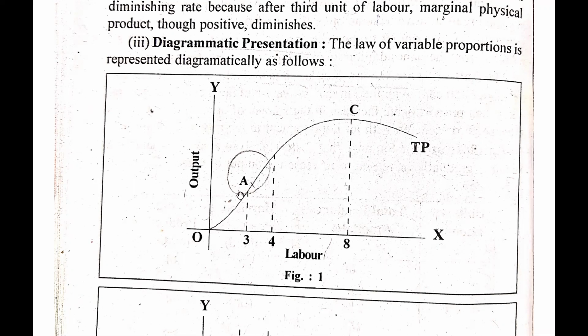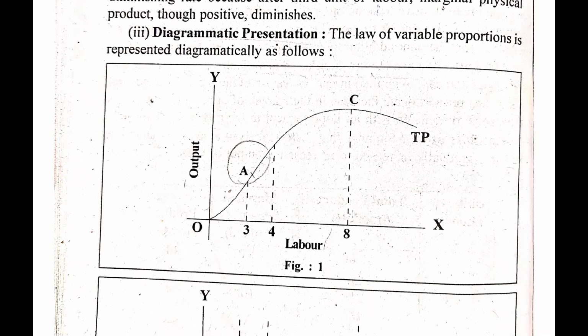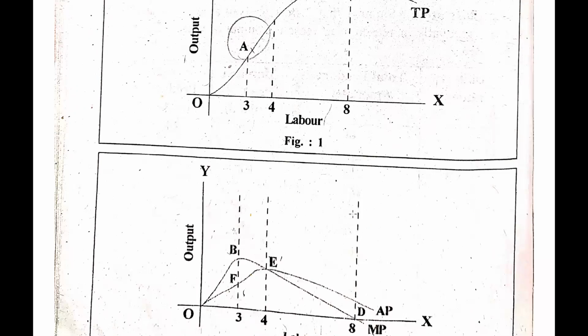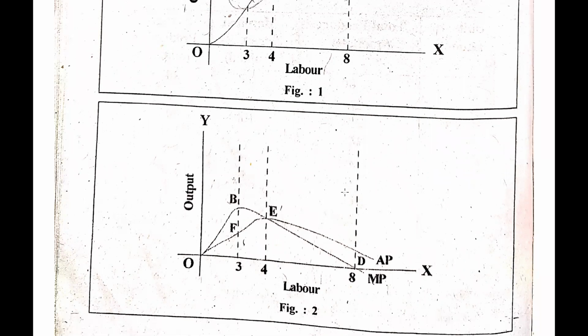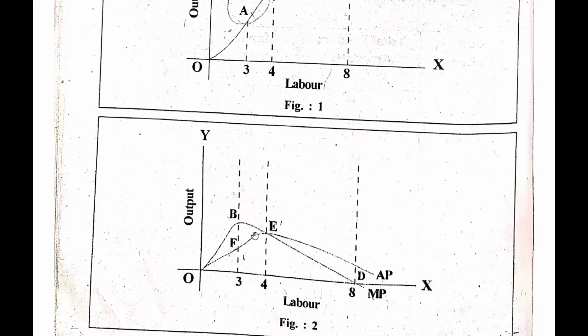So guys, here you can see the whole diagram, and you can also see the total production line, and you can get a clear idea about the increment in one variable, or you can say one input, to do the production. And guys, here we are given the diagram of average product and marginal product. So this will also convey the same meaning as we have seen in the table above, that how the marginal product and the average product change according to the increment in the labor as well as the output.